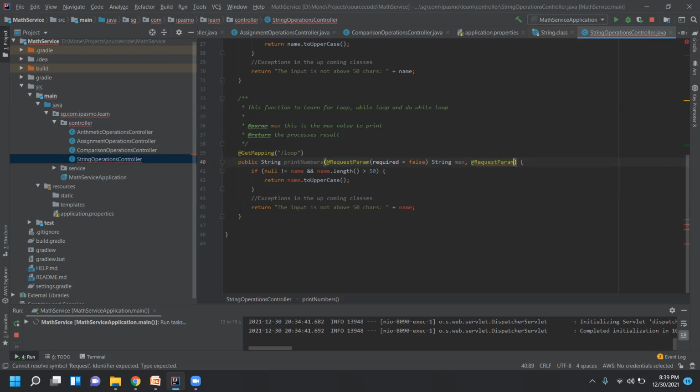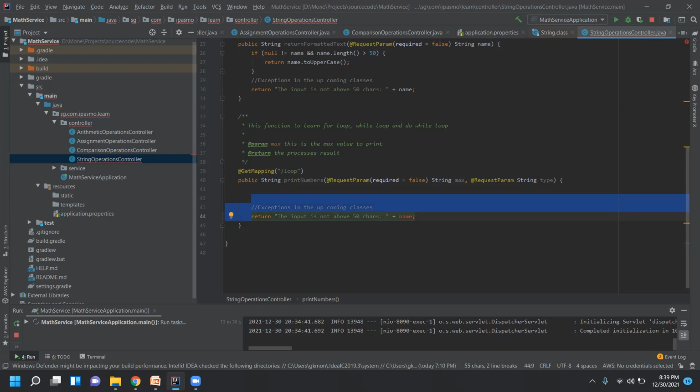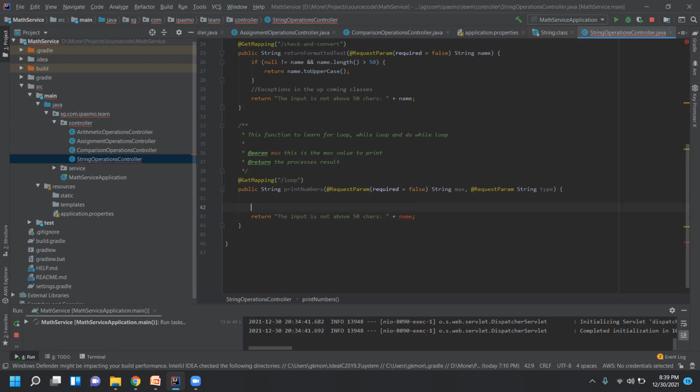Sir, you should do required is equal to true in this case, right? Yeah, I don't need to mention required is equal to true, because by default it is true, right? So now I got this max. The use case is like this: print the numbers up to the max value. So this is a simple use case for the max value.